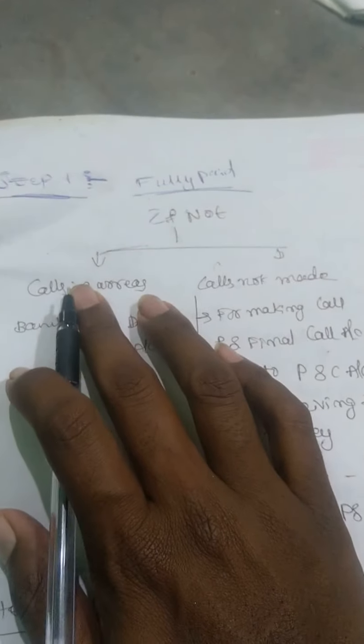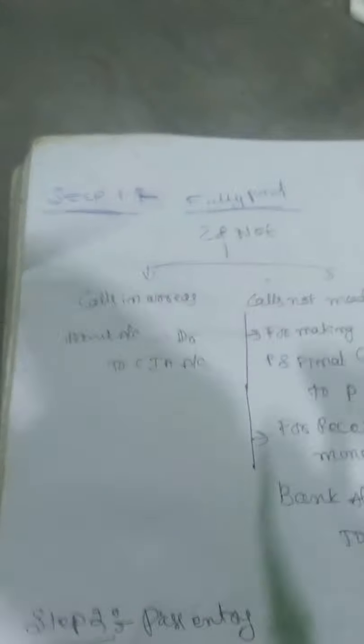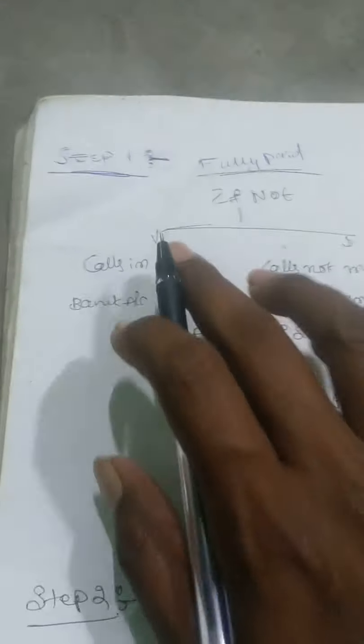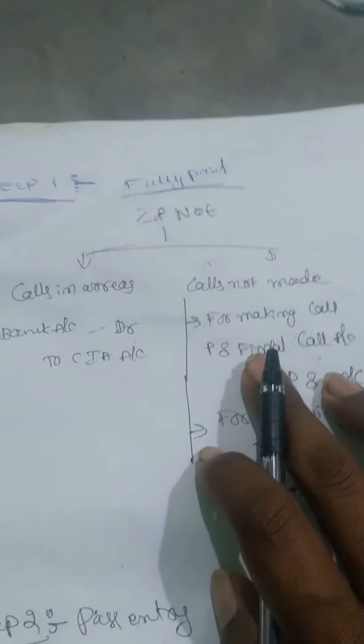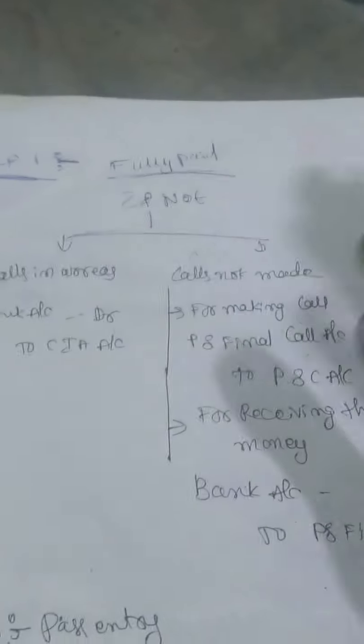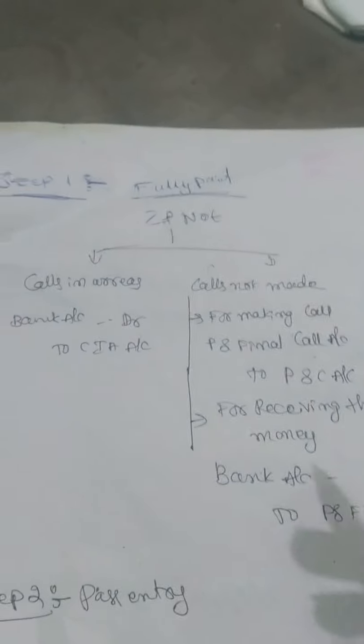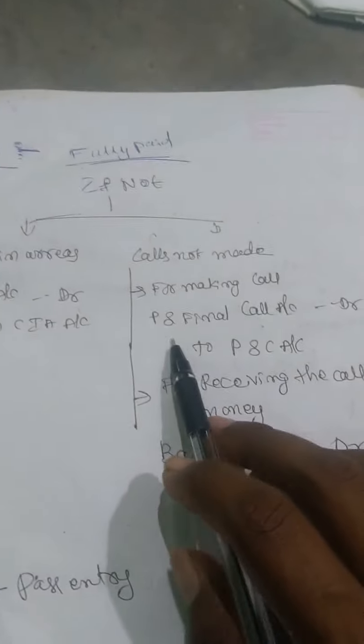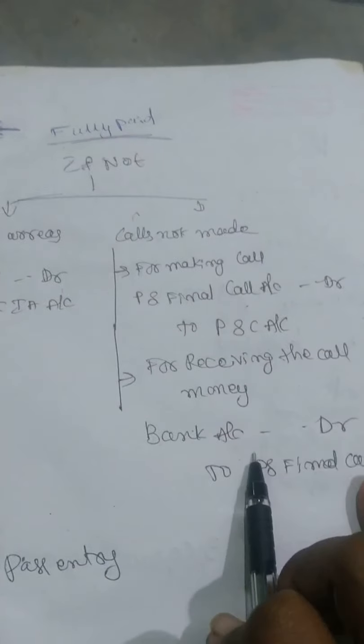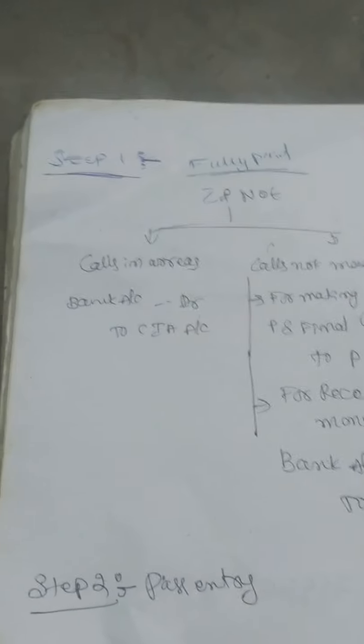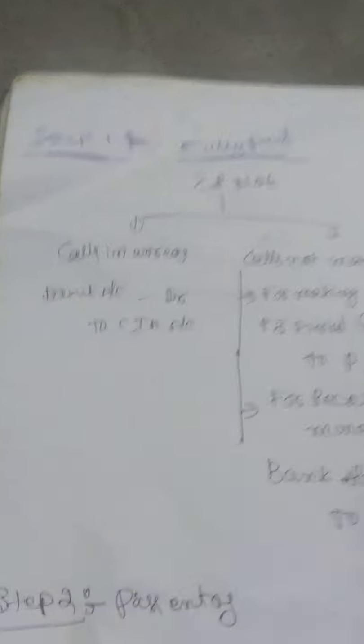One is calls in arrears. They will mention it in the balance sheet itself. That time, the direct entry can be passed: bank account debit to calls in arrears account. If not, you need to make a call, that means you need to request the shareholders to pay the remaining amount. For making the call you need to pass one entry, and for receiving the call you need to pass another entry. Okay, that is step number 1.